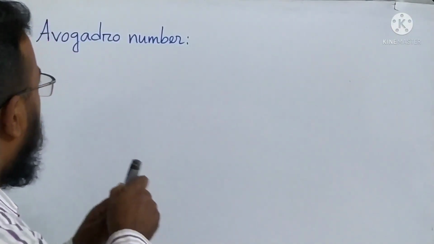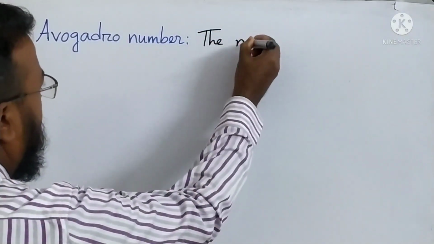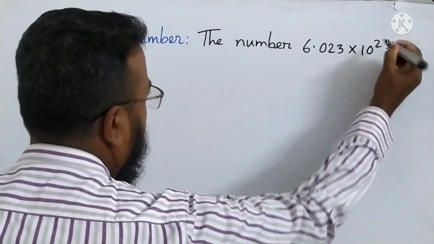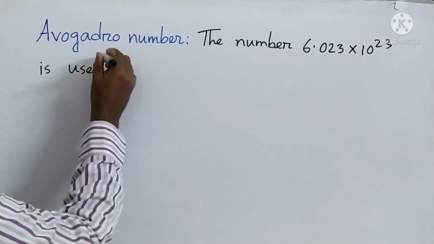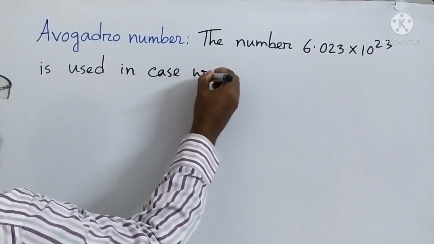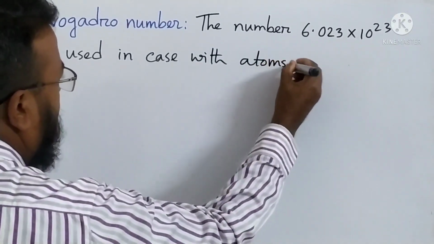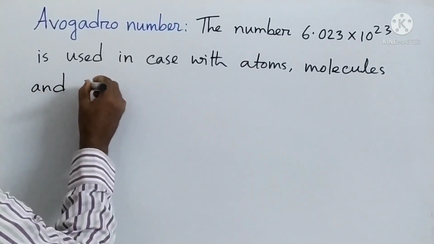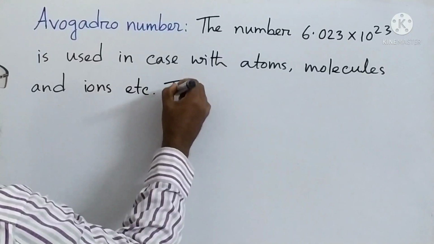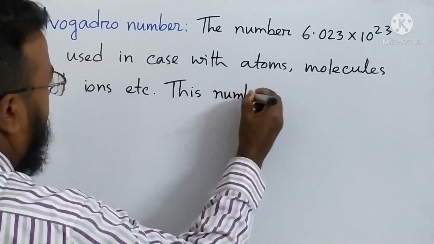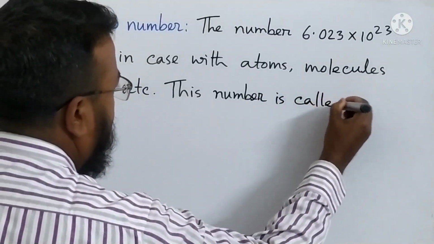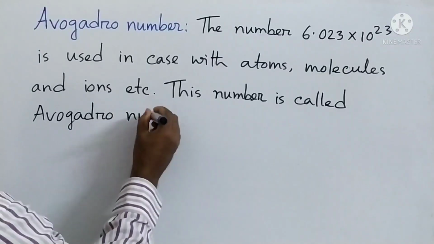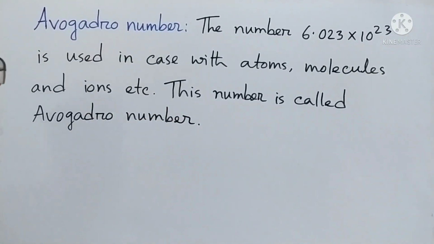Okay, now first one is Avogadro number. So the number 6.023 into 10 to the power 23 is used in case with atoms, molecules and ions, etc. This number is called Avogadro number. This is the first one.